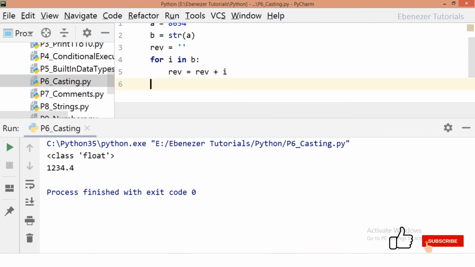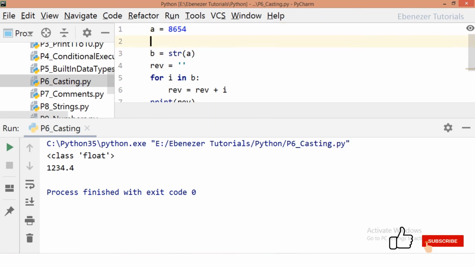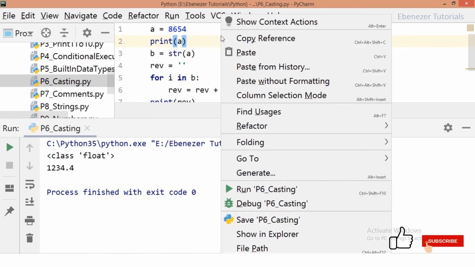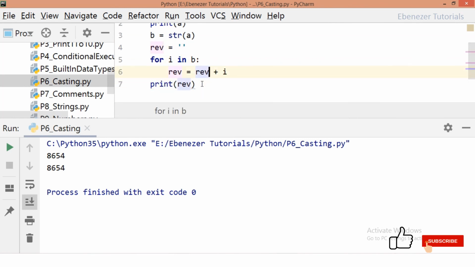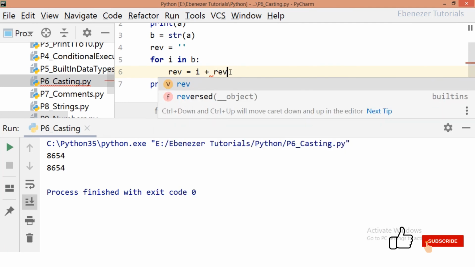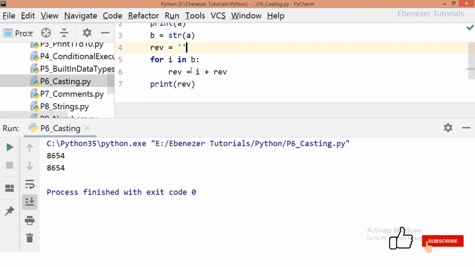Now after doing this, if I try to print rev, we will also print A. Since we are traversing the string in the forward order, what we write here should actually be i plus rev, because every character that we extract should come first and then the later part of the string. So this would be the logic.